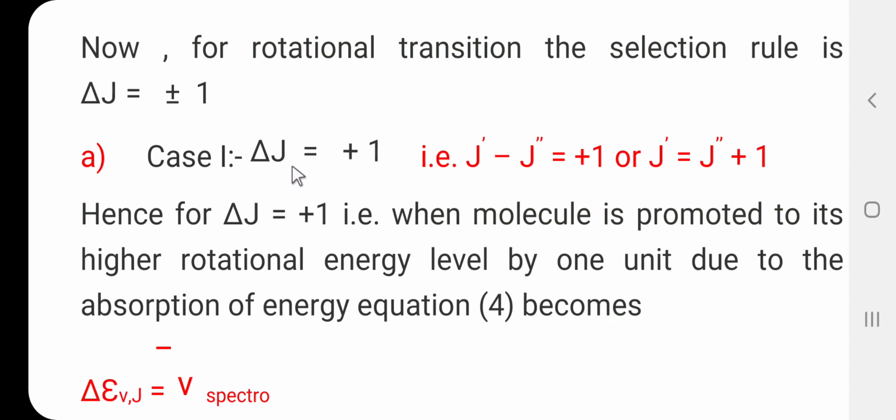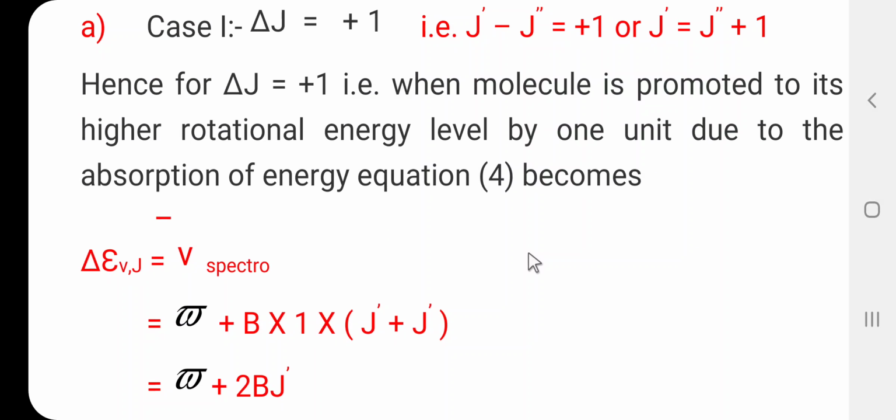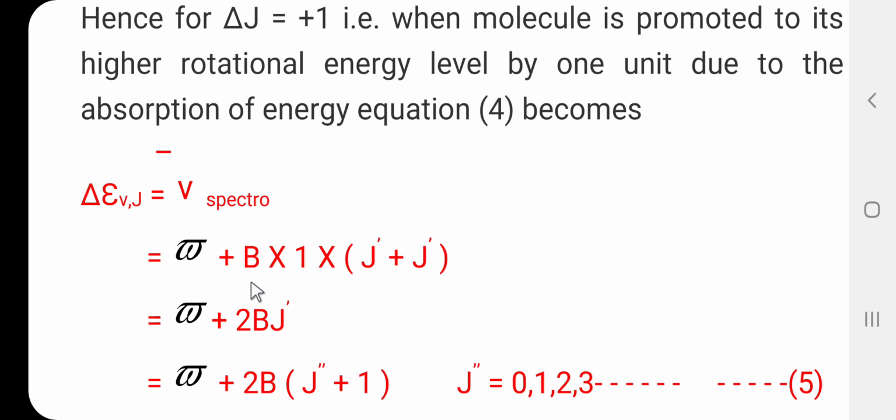In the first case, delta J is equal to plus 1, that is J dash minus J double dash is equal to plus 1, or this can be written as J dash is equal to J double dash plus 1. So here, when the molecule is promoted to its higher rotational energy level by 1 unit due to the absorption of energy, equation 4 can be written as delta epsilon Vj is equal to omega bar plus B.